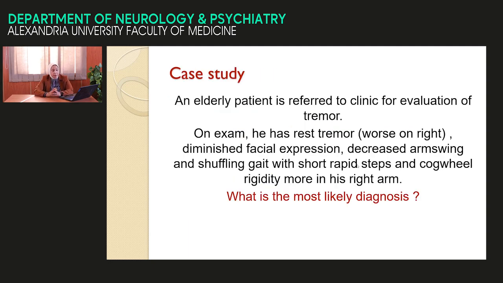Try to think. An elderly patient is referred to clinic for evaluation of tremor. So, the main presentation of the patient is tremor. On examination, he has a resting tremor, worse on the right, so there is asymmetry, diminished facial expression, decreased arm swinging, loss of habitual movement, and a shuffling gait with short, rapid steps. When we examine the tone, we find cogwheel rigidity, more on the right. What is the most likely diagnosis?